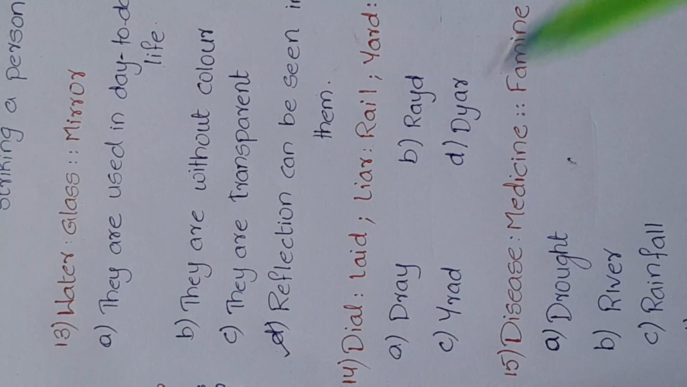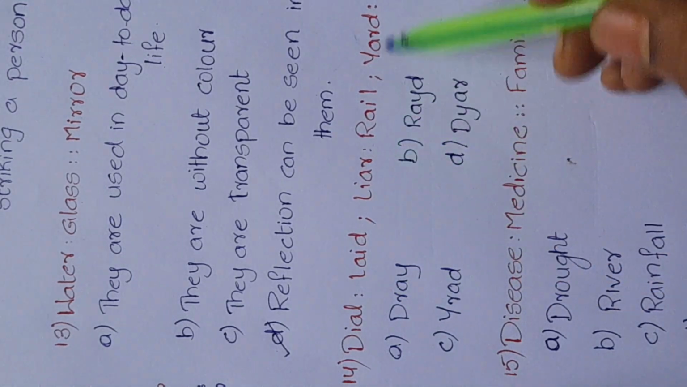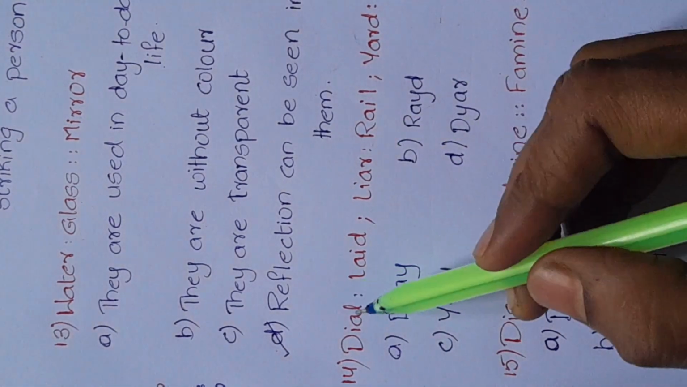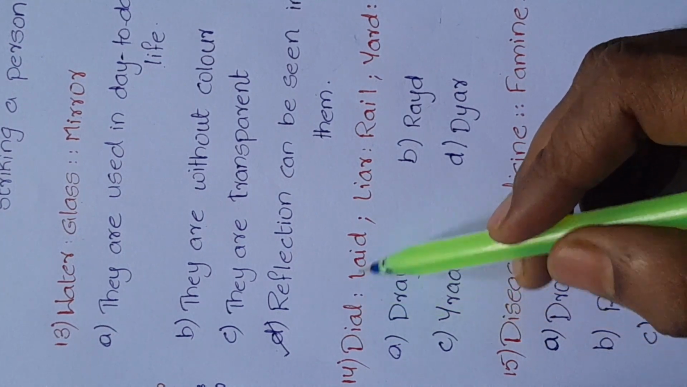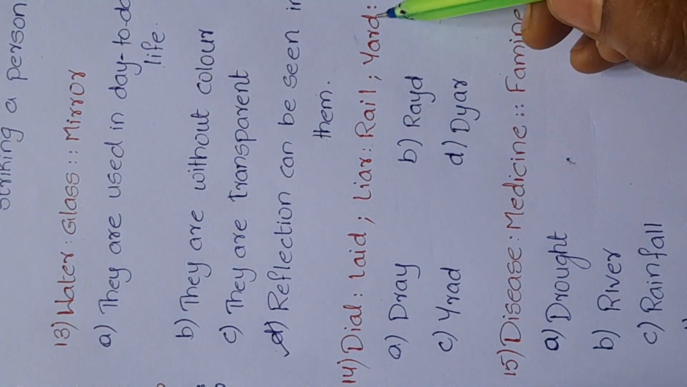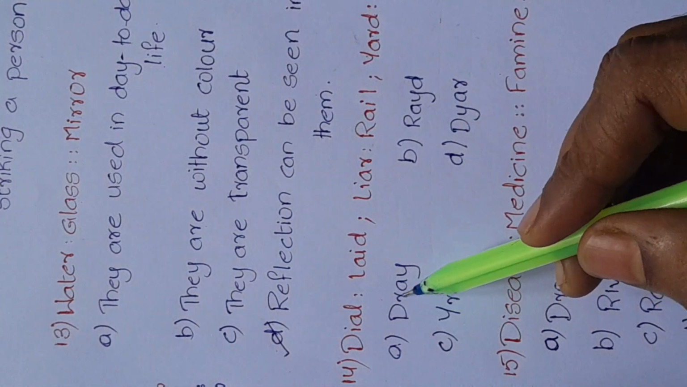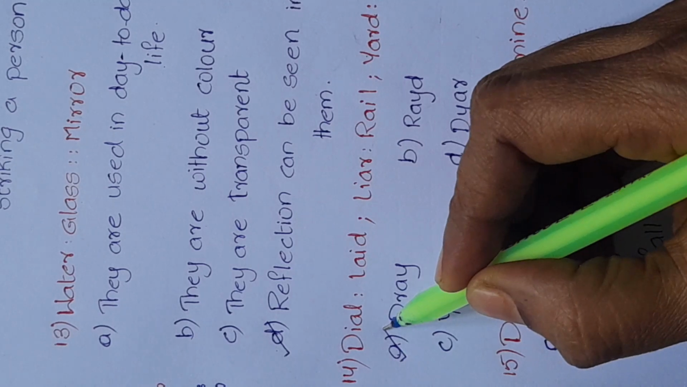14th question. Dial, laid, layer, rail, yard. Here the relation is the alphabets are written in reverse order. L-A-I-D, R-A-I-L. So here the answer is D-R-A-Y. Option A is correct.